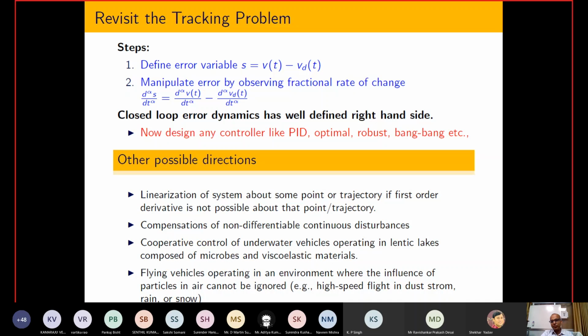At that time it is possible to show that one cannot deal with that kind of mathematical model using integer order calculus. So these are some open problems you can look at using fractional order calculus.